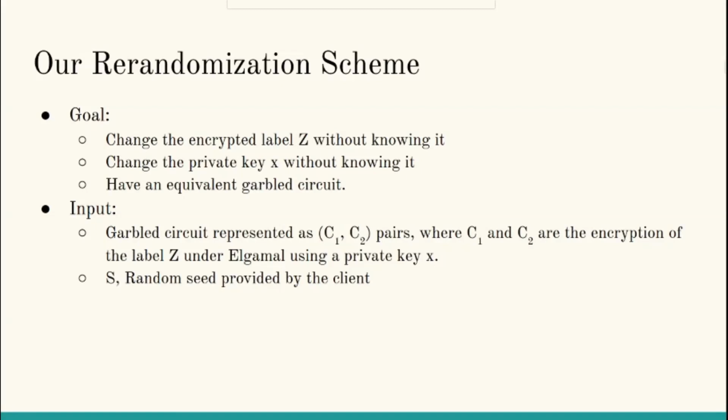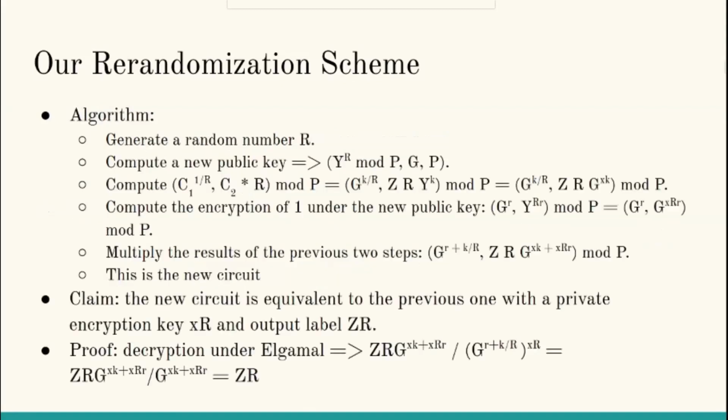Also, it receives a random seed S provided by the client. The algorithm goes as follows. First, the server computes a random value R using the seed S. Then it computes a new public key which is the same as the old one except that Y is changed to Y power R. Then it computes the modular Rth root of C1 and multiplies C2 by R, which will result in the shown values for the new pair. Simply, G power K over R and Z multiplied by R multiplied by G power XK.